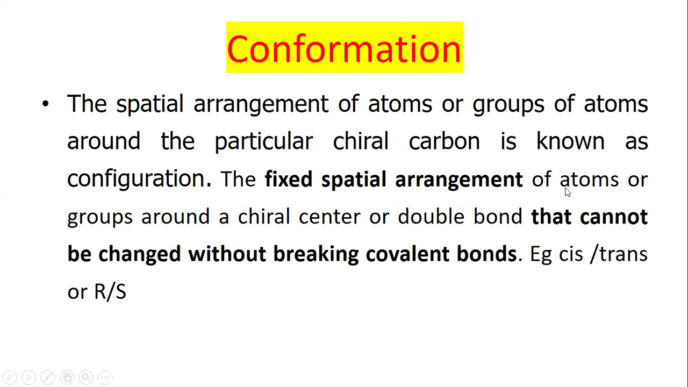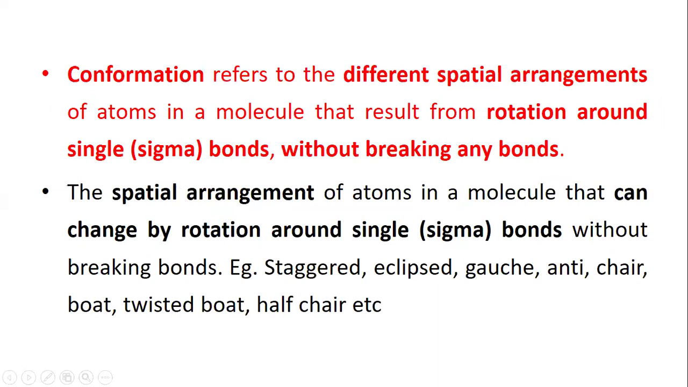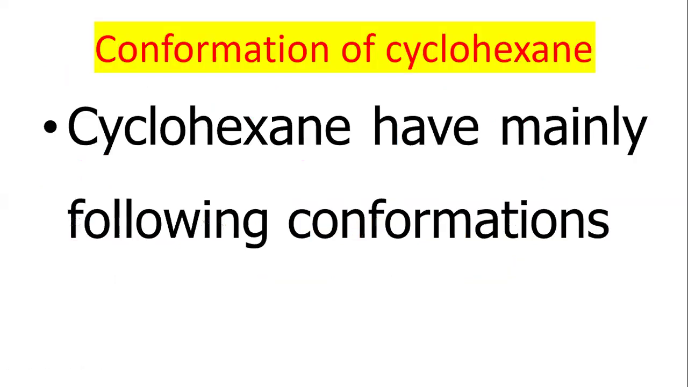The fixed spatial arrangement of atoms or groups around the chiral center or double bond that cannot be changed without breaking the covalent bonds, for example cis-trans, R and S, these are configurations. But conformation refers to the different spatial arrangement of atoms in a molecule that results from rotation around single sigma bonds without breaking any bonds. The spatial arrangement of atoms in a molecule can change by rotation around the single bonds without breaking the bonds, for example staggered, eclipsed, gauche, anti, chair, boat, twist boat, half chair.